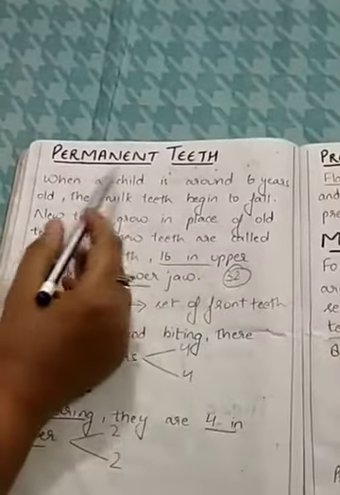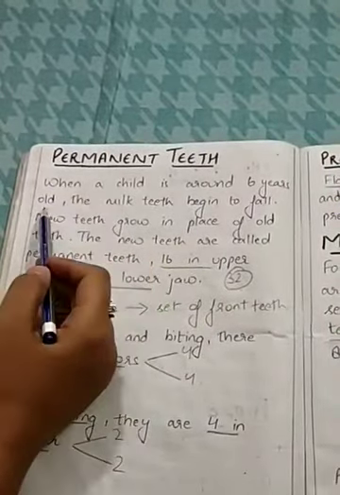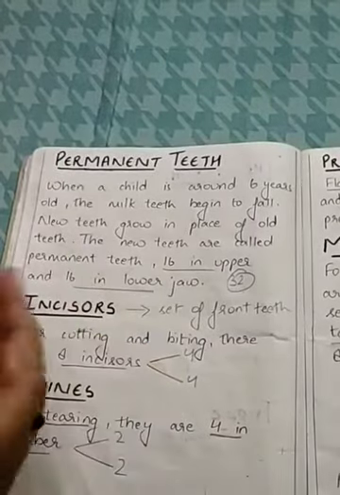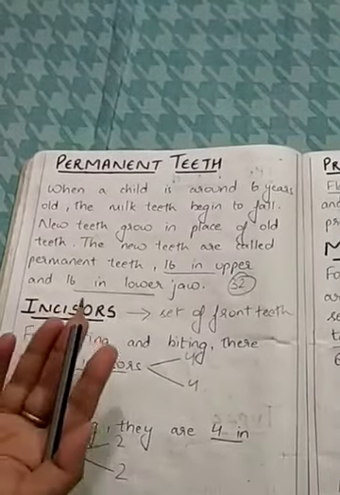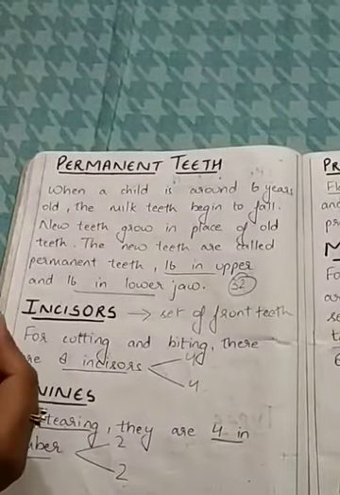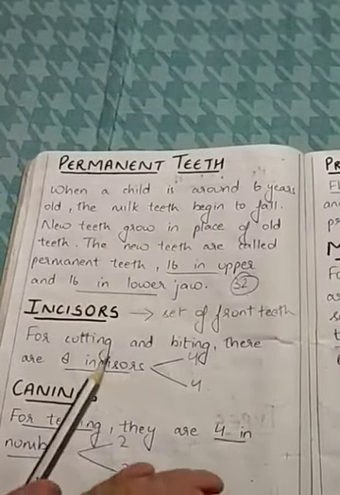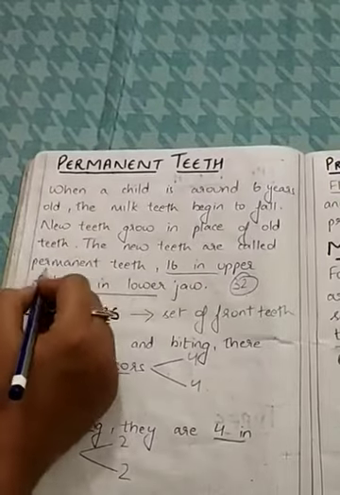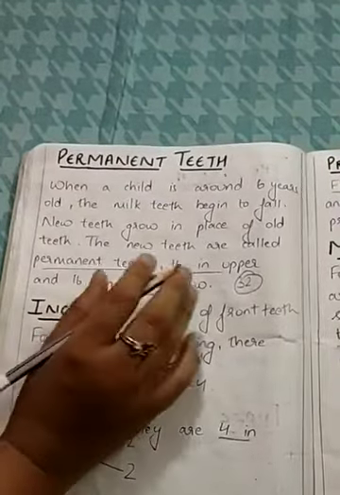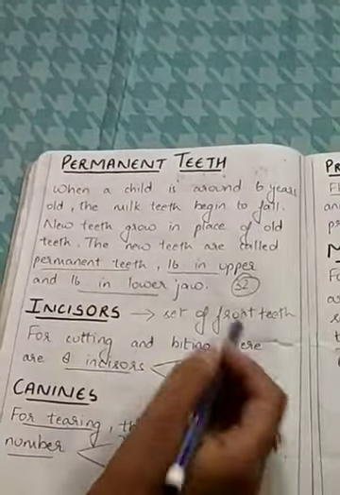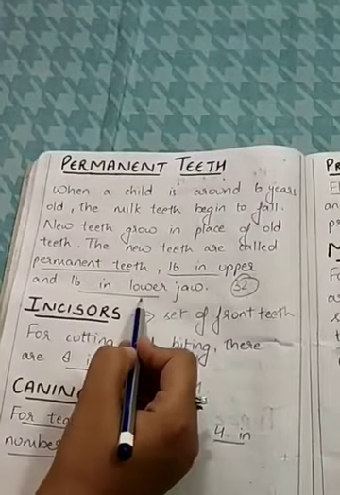The second category is the permanent teeth. So what are permanent teeth? When a child is around 6 years old, the milk teeth begin to fall and new teeth grow in place of the old teeth, or milk teeth, and these new teeth are known as permanent teeth. Permanent teeth are 32 in number, 16 in the upper jaw and 16 in the lower jaw.